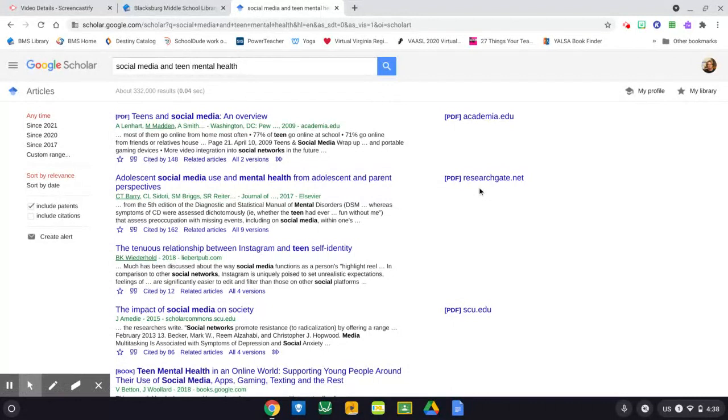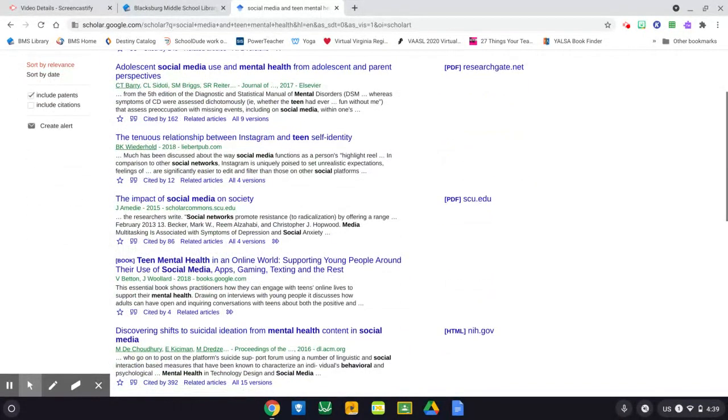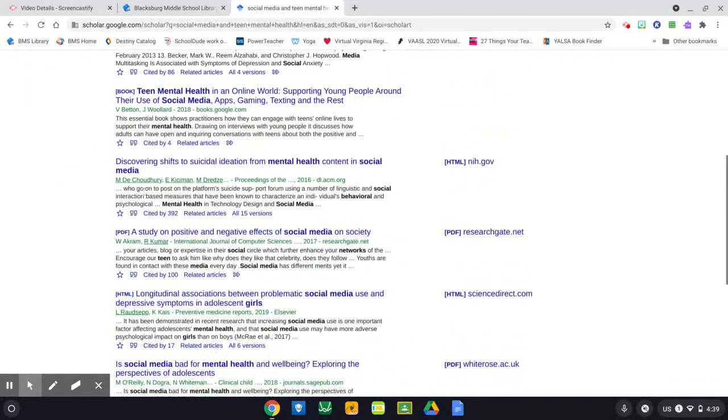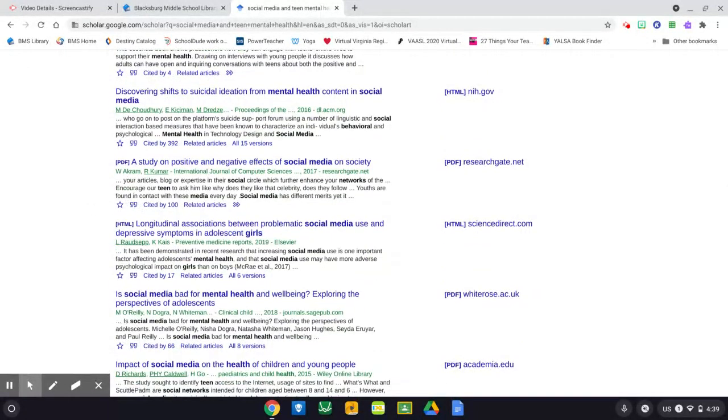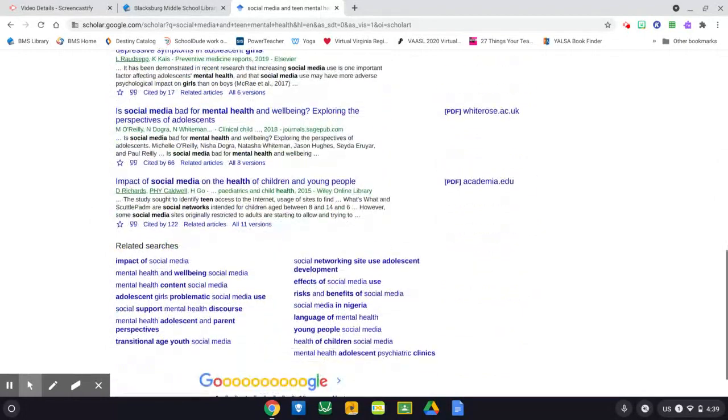Now, the other thing that sometimes happens with Google Scholar articles is that you can get the abstract. You can get just the summary of the article, but you can't necessarily read the entire article because a lot of those articles are behind paywalls. So academic journals are famous for wanting you to pay really steep prices in order to be able to access the research that people publish there. Okay, so you're going to be able to get the summary of a lot of these articles, but you're not going to be able to get the entire article itself. And so that may not be as helpful to you. The summaries give a good overview, but they don't really give any details. You're probably not going to find answers to any of your questions there.